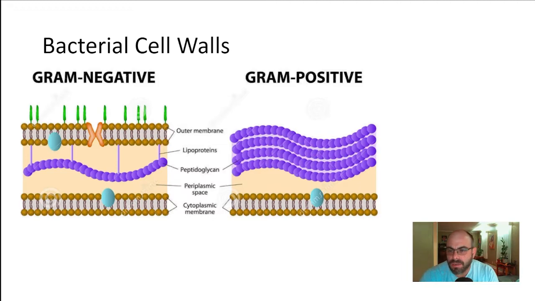Bacteria have two different kinds of cell walls. They're gram-positive or gram-negative. Gram-positive, you can see there, nice thick cell wall. That purple is the cell wall, and then a cell membrane underneath that, whereas gram-negative have a real thin cell wall. However, they have two cell membranes, and so this makes them a lot more sturdy, able to resist antibiotics and different things. And so a lot of times the gram-negative bacteria are some of the most dangerous kinds of bacteria, like E. coli and Salmonella, and some of the other ones are gram-negative bacteria.